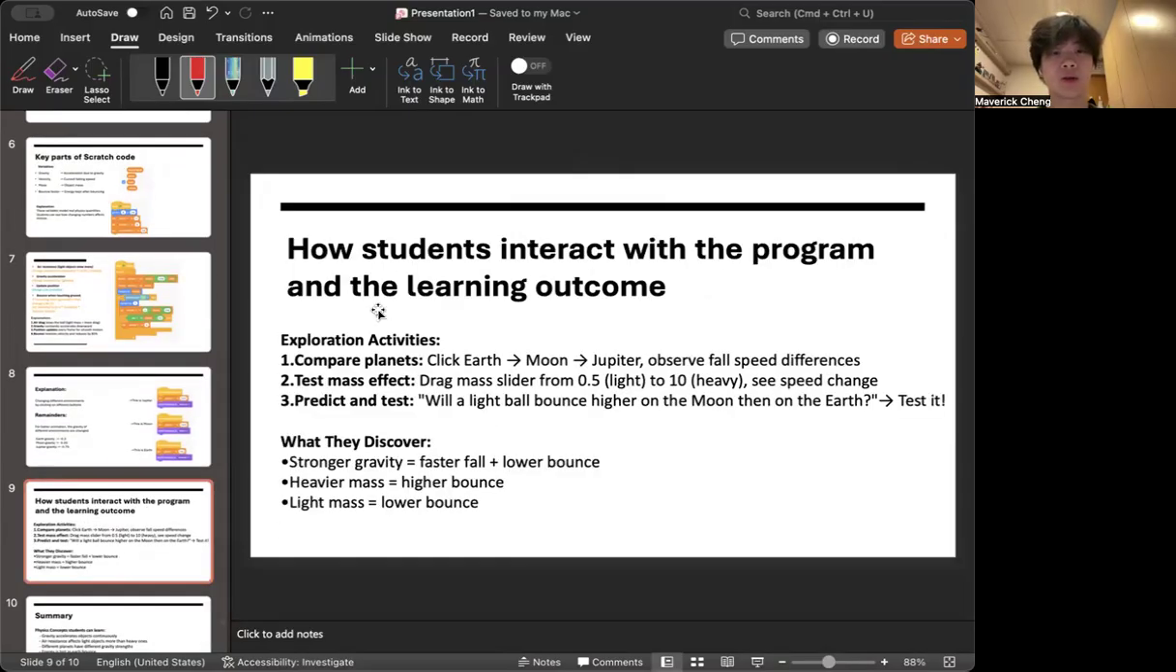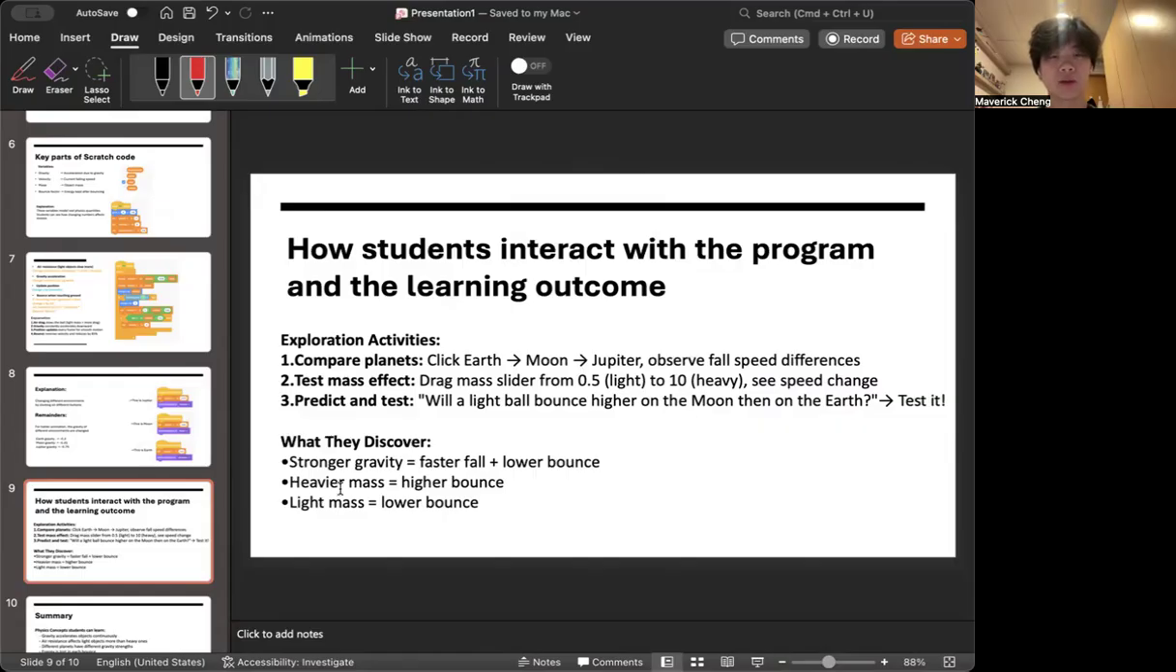Now, how students can interact with the program, and the learning outcome. The exploration activities are comparing different planets, and also testing the mass effect by dragging the slider from 0.5 kg to 10 kg, predicting the result, and testing different experiments.